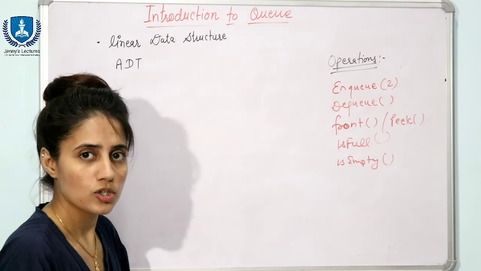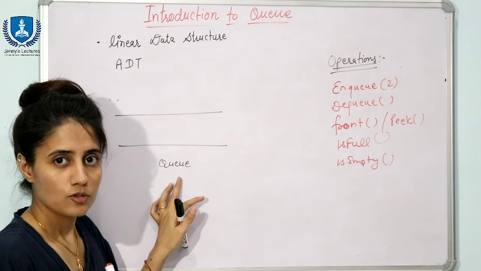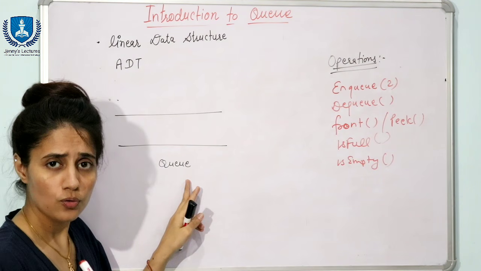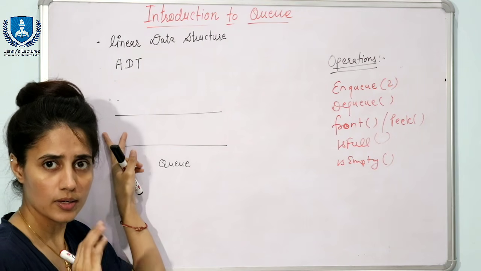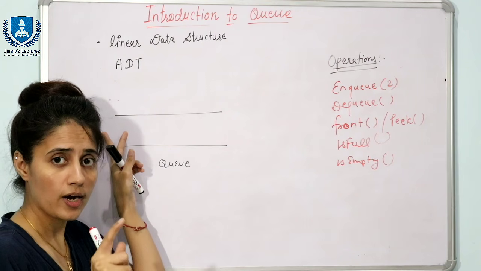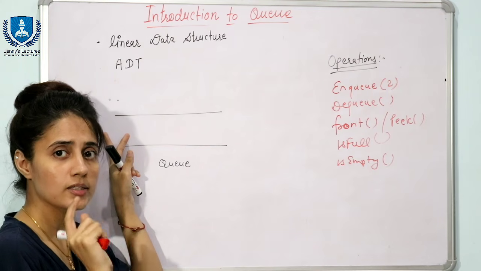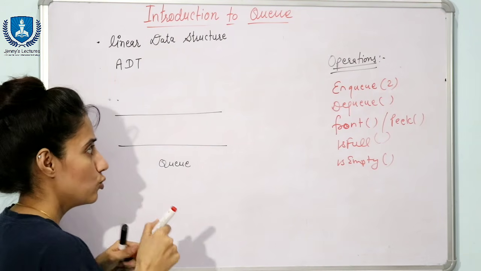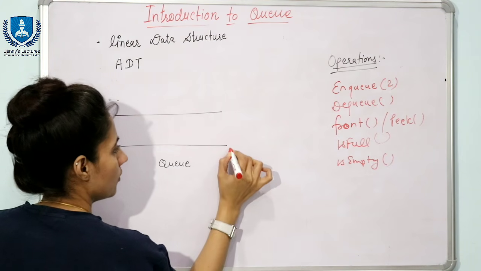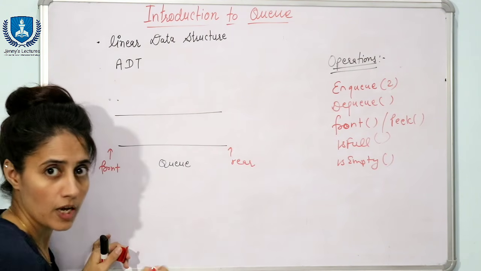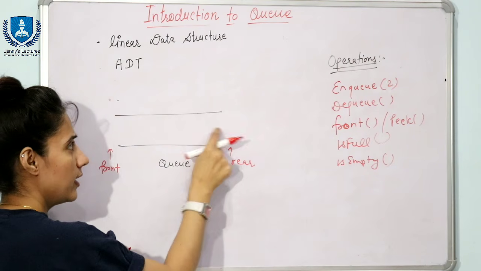Now see the logical representation of queue. Any end you can take, front or rear, but you have to take care of deletion from front and insertion from rear. Here I am taking this as front and this as rear. I will insert always from here, delete from here.